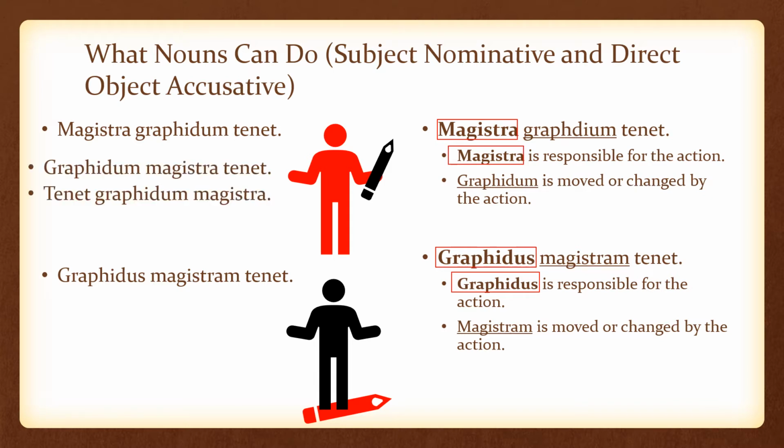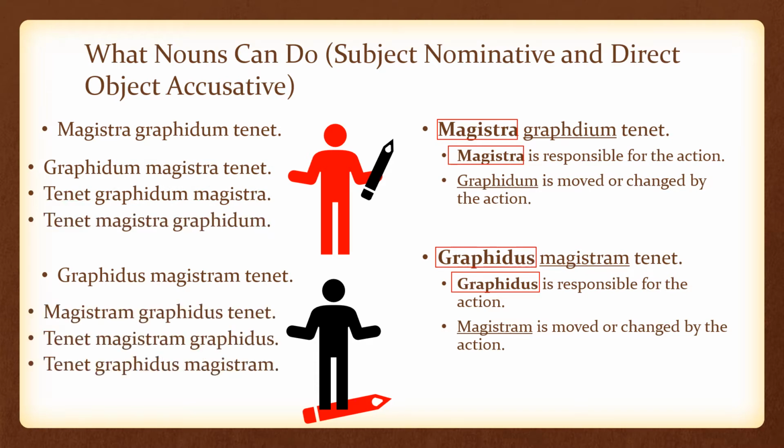In Latin, word order doesn't actually matter that much. It's how you spell the words that makes the difference. Looking at the first sentence, magistra with an A on the end, graphidum, UM, tenet. As long as you don't change the way you spell those words, you can put them in whatever order you want, and it still means the teacher is holding the pencil. Graphidum magistra tenet, the teacher holds the pencil. Tenet graphidum magistra, the teacher holds the pencil. Tenet magistra graphidum, the teacher holds the pencil. It's all the same in translation.